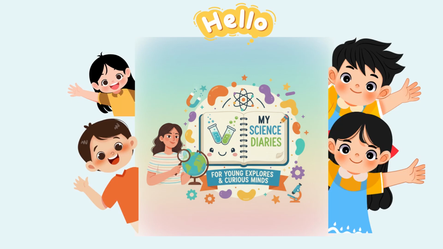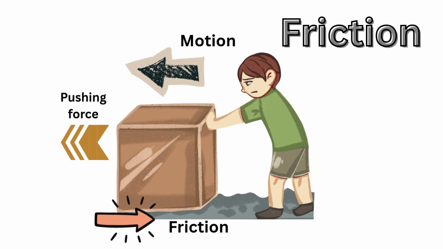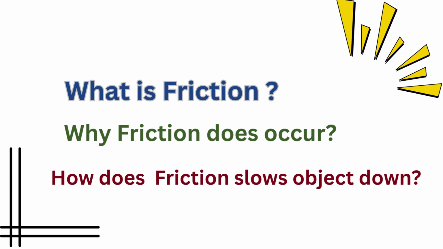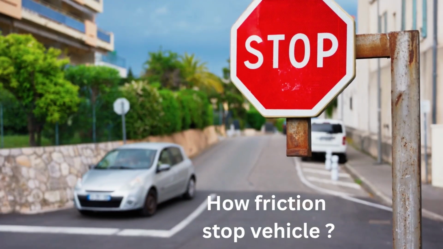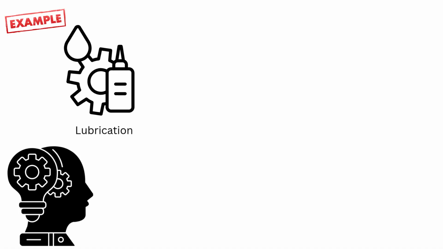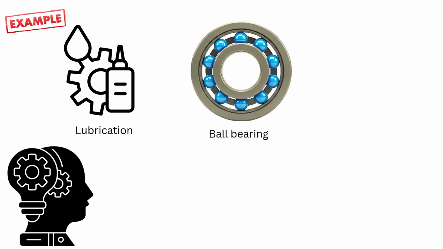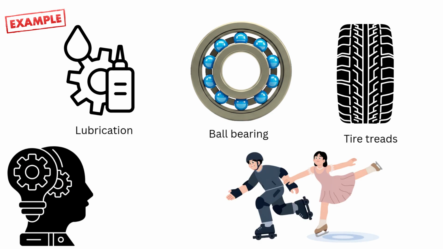So, hello everyone, welcome to my science diary. In today's video, we learn about friction in simple and easy language. What is friction and why does it slow objects down? How does it help us walk and stop vehicles? We also understand lubrication, ball bearings, tire treads, and ice skating examples.